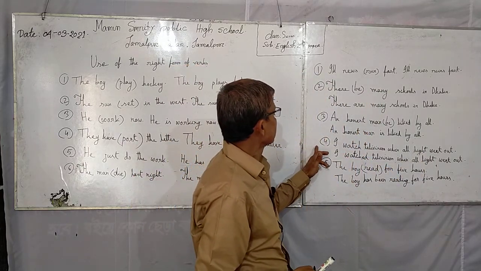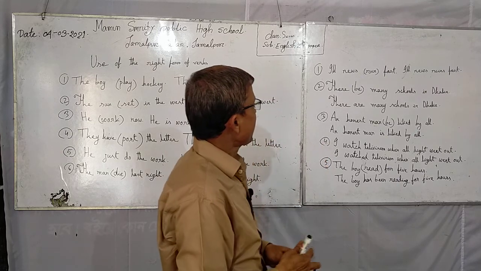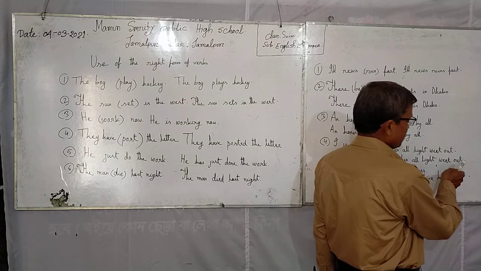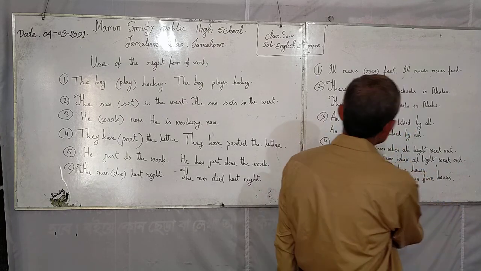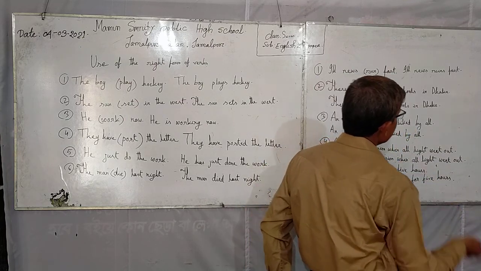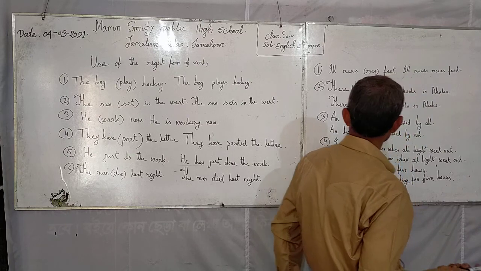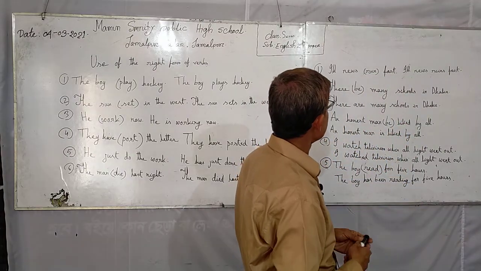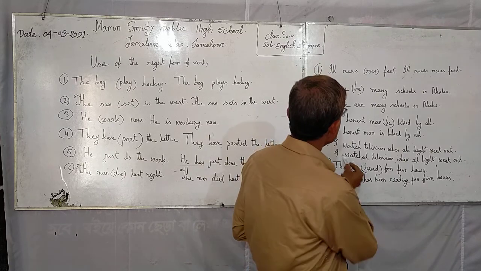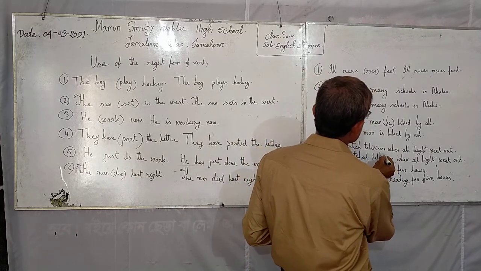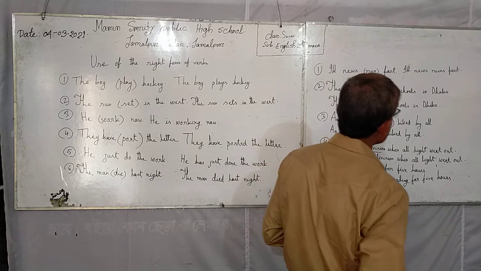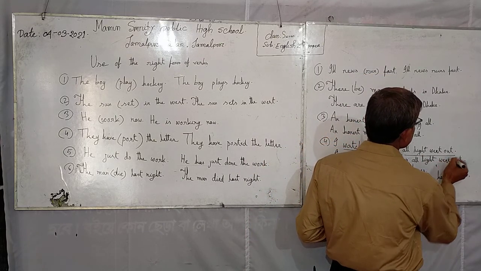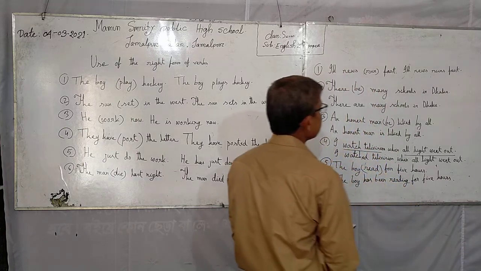Next, look at number 4. I watched television when all light went out. It has 2 parts. I watched television is one part, and all light went out is another part.